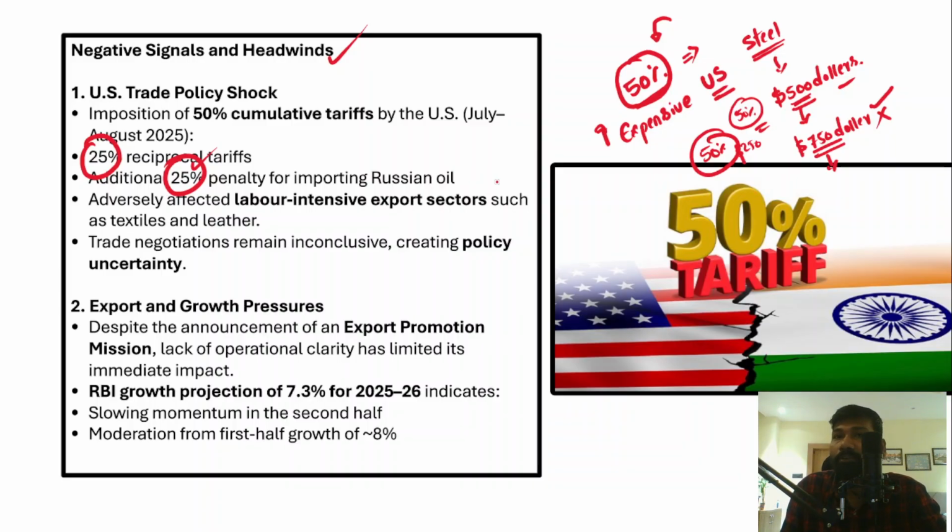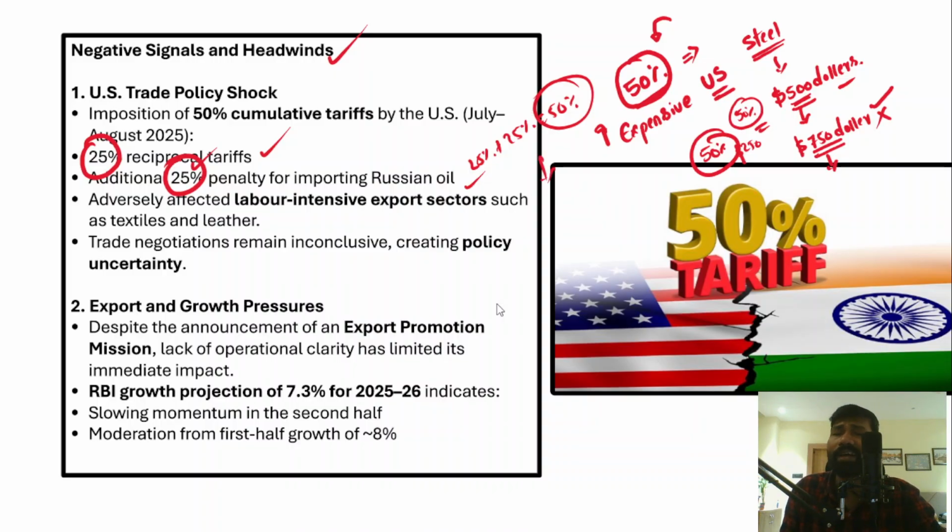Reciprocal tariff means that since India also imposes tariffs on US exports to India, the US has also imposed the same tariffs. So if one country imposes tariffs, as a response the other country will also impose tariffs. In such a way, the US has imposed 25% tariffs on India, and an additional 25% is for purchasing Russian oil. So 25% plus 25% is a total of 50% tariffs on Indian goods.